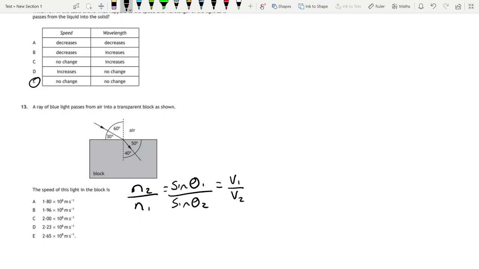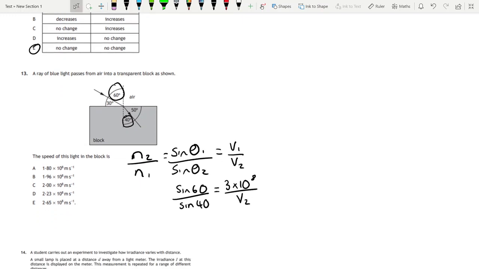So the sine of theta 1, that is our theta 1. Remember, it's between the normal and the ray. That's our theta 2. Speed 1 is the speed of light in air, and speed 2 is what we want to find. So sine of 60 divided by sine of 40 is equal to speed 1, speed of light in air, 3 times 10 to the 8, divided by speed 2. So if you ever think you haven't been given enough information, you're probably expected to use something that you already know or something that you remember.